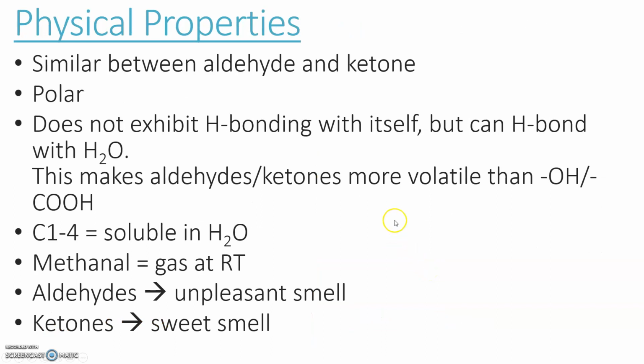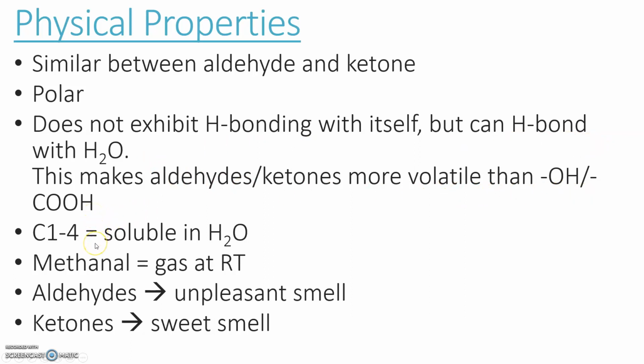Physical properties. We talked through these with aldehydes, but let's go through it again. Aldehydes and ketones have similar properties. They are polar as long as the carbon chain is short. When the carbon chain gets too long, they behave non-polar. They don't exhibit hydrogen bonding between molecules, but they can hydrogen bond with water, which makes them more volatile than alcohols or carboxylic acids.